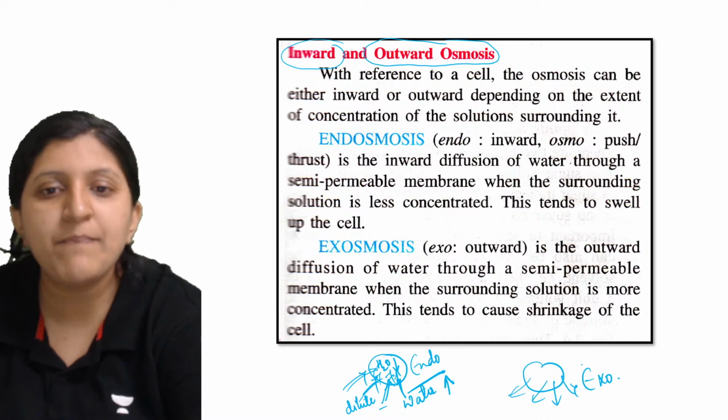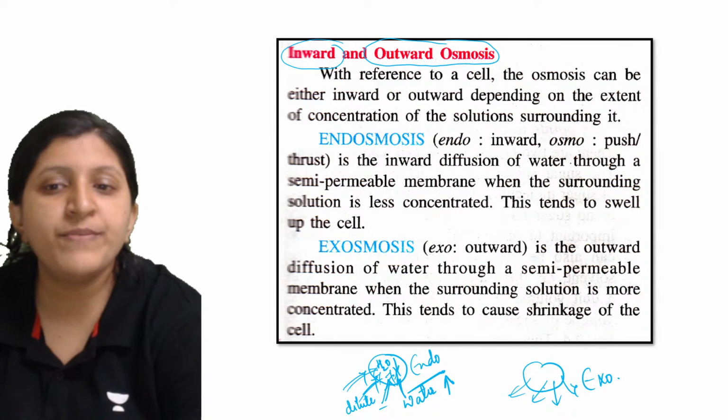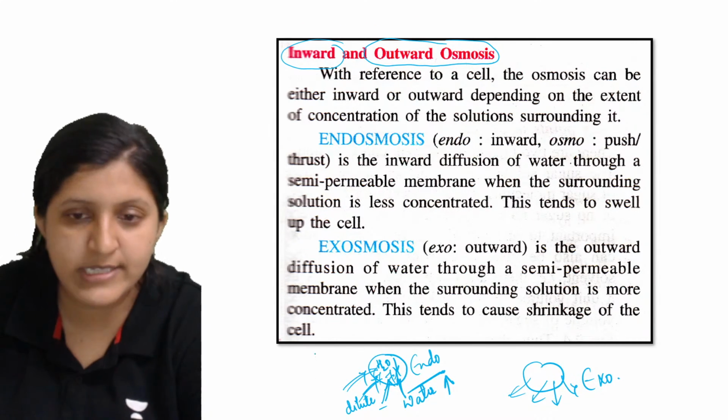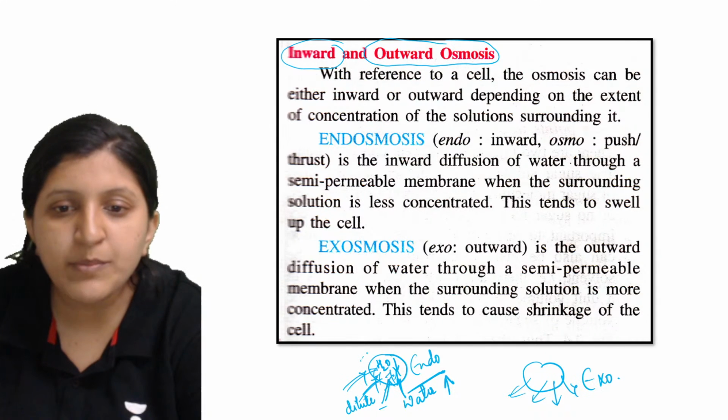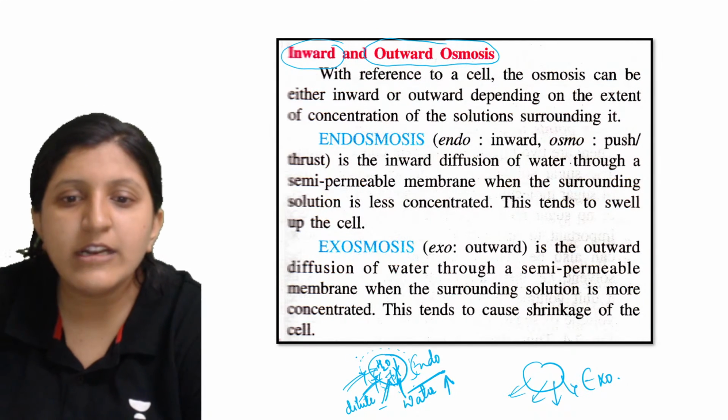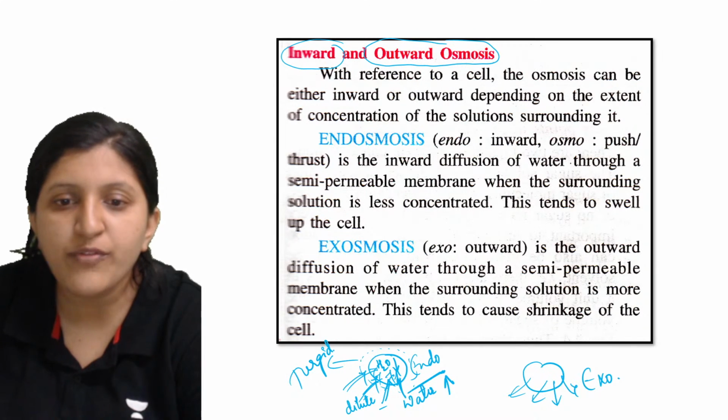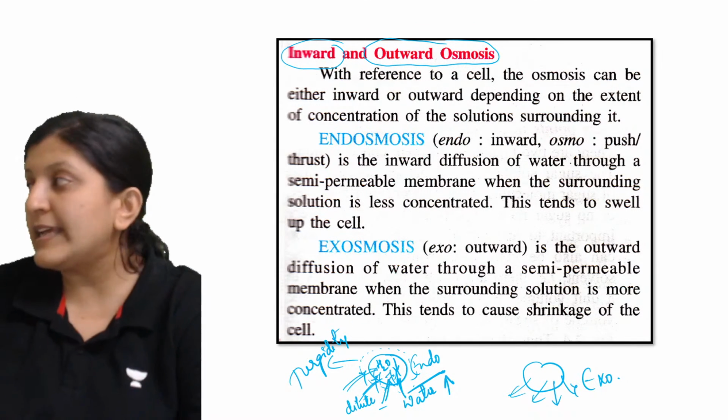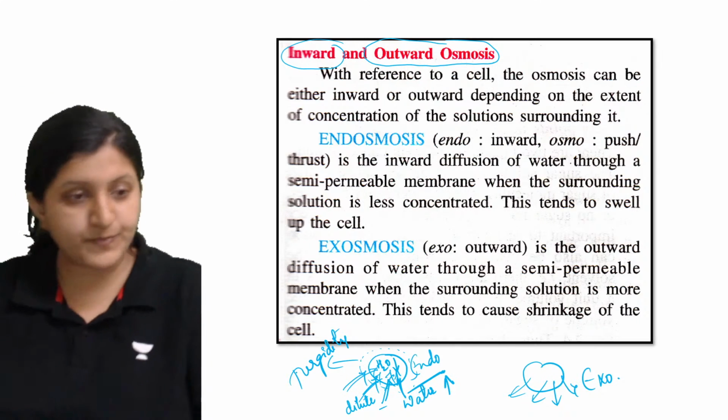So once the water moves in, the cell is going to swell up, and that condition is basically called turgidity. So turgidity of a cell basically describes this condition of a cell.